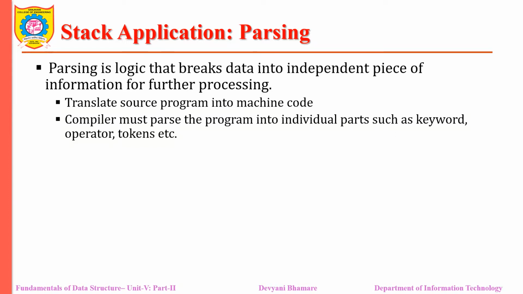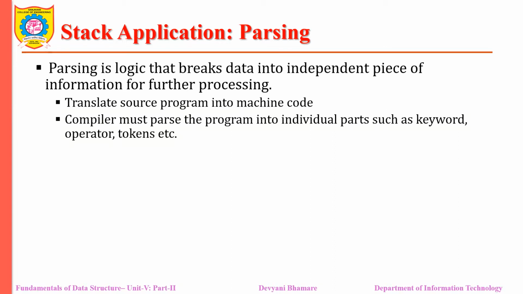Then that C program is given to the compiler. The compiler parses that input string, and the output we get is an object file, a machine readable file. Later on, that is given to the linker and loader, and at the end we get the executable file. We are not going into depth, but let me see how the parsing is done. The compiler first parses the input program to check whether it is syntactically correct or not.